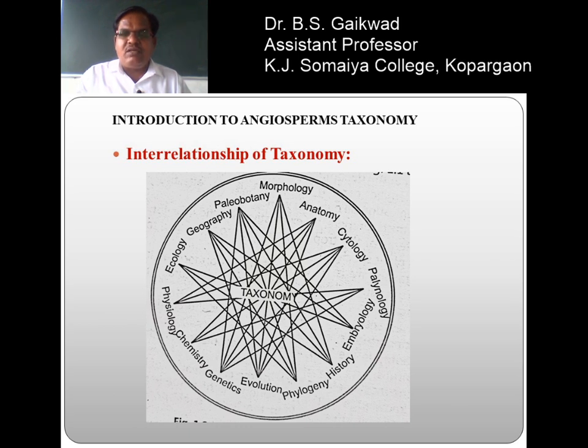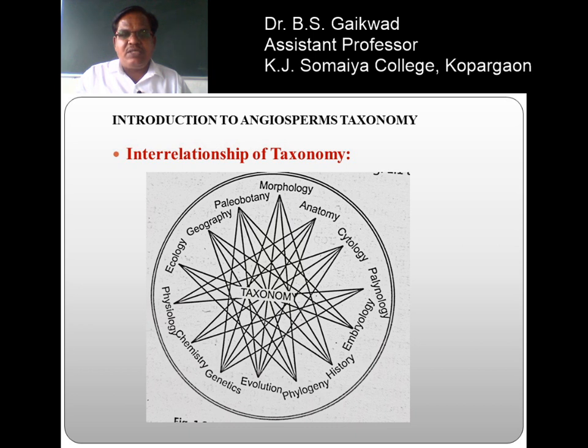Then the study of phylogeny, that is, phylogeny is evolutionary strength. Then palynology, the study of the different types of pollen grains. Pollen grain study is done here. Then evolution. Evolution is nothing but the different types of evolutionary trends that are studied, and taxonomy is related to this one. Then the study of genes, it is known as genetics, the study of the different types of hereditary and variation characters in genetics.